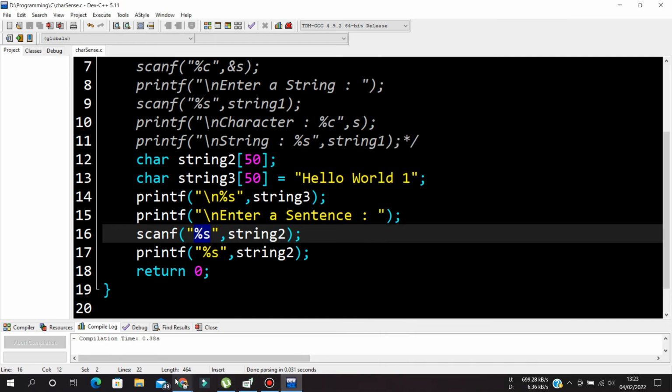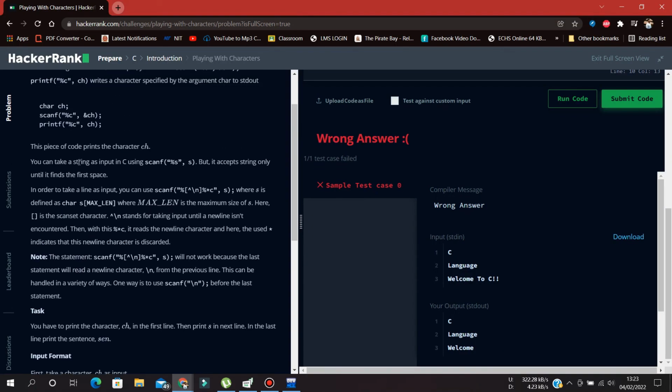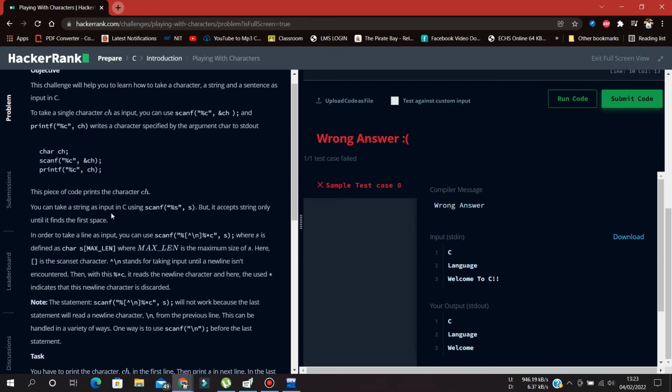For resolving, it is written over here that we can take the string input, but it accepts the string only up to the first space. So in order to take a line as input, we should use this identifier.